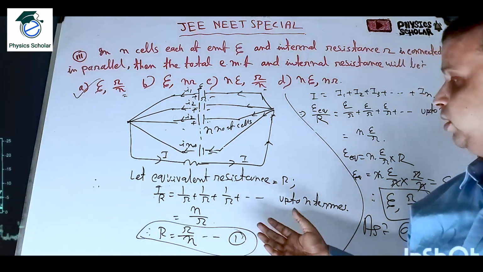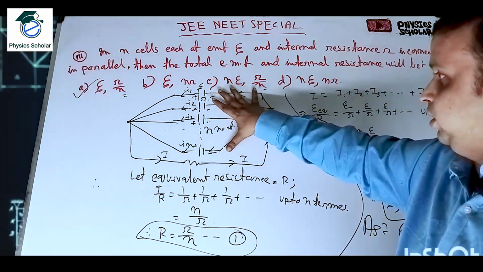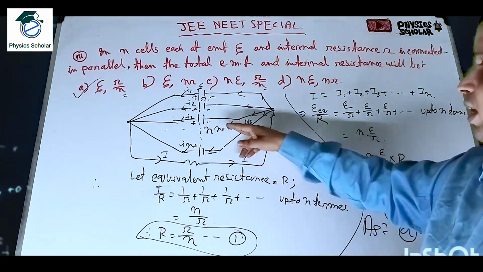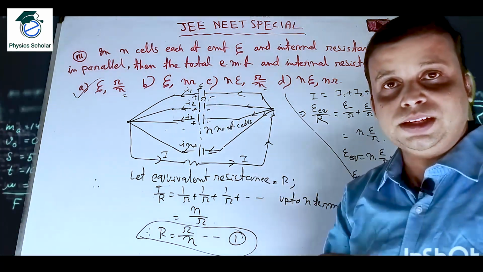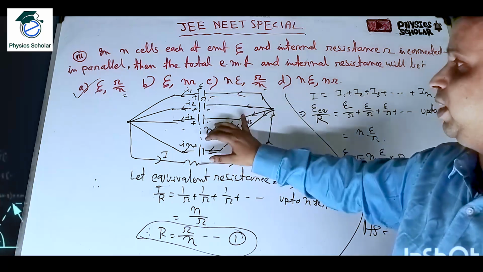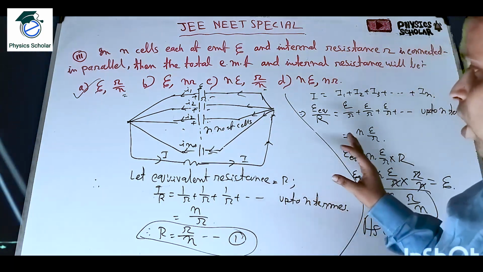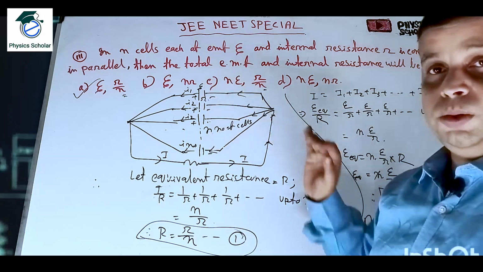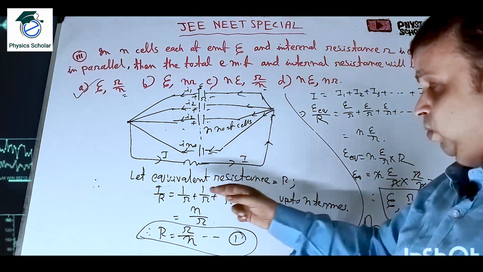Clear? So this is a combination where n number of batteries are connected in parallel, the internal resistance of each battery is small r, and the EMF of each battery is eta. Clear? Then what will be the equivalent EMF as well as the equivalent resistance? Equivalence is very easy.